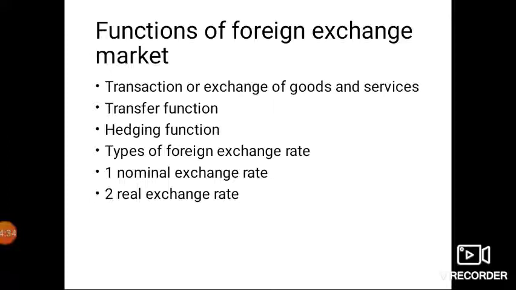Now the rate is 75. Its earlier value was 63 million, now it becomes 75 million. Keeping this money for a certain period gives me a profit of around 12 million. This function is also called the hedging function.